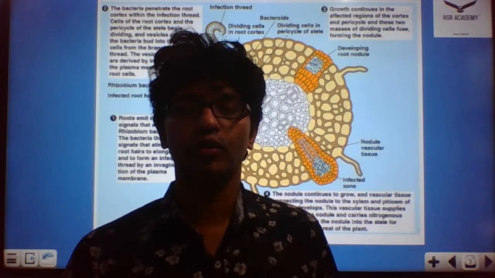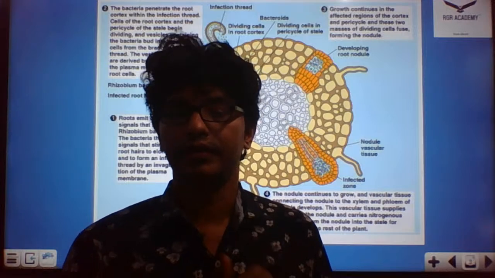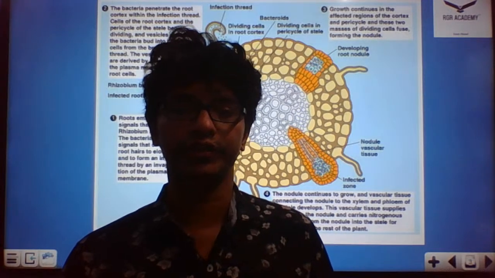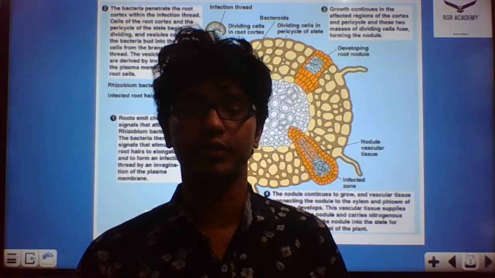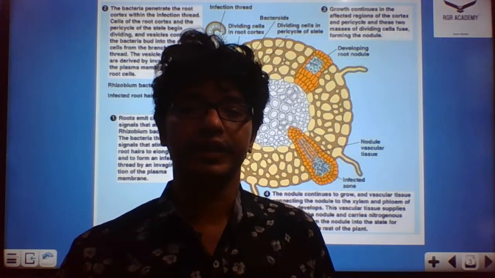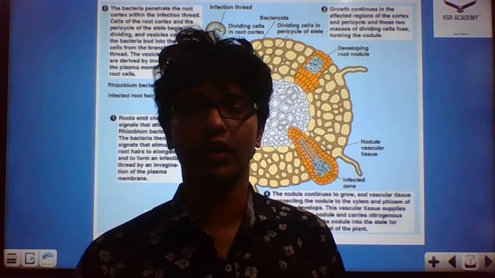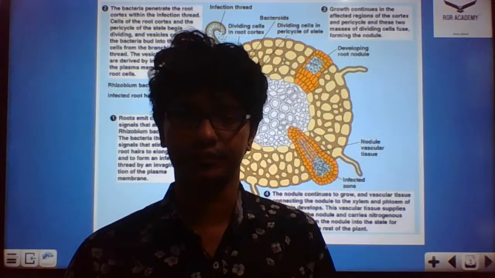On the whole, from this chapter, the mineral nutrition and the nitrogen fixation, you can get three questions. One definite question you can get from the elements, that is micronutrients or macronutrients. The other questions you can get from the enzymes, especially the nitrogenase enzyme, or from nitrogen fixation, or from the nitrogen cycle.